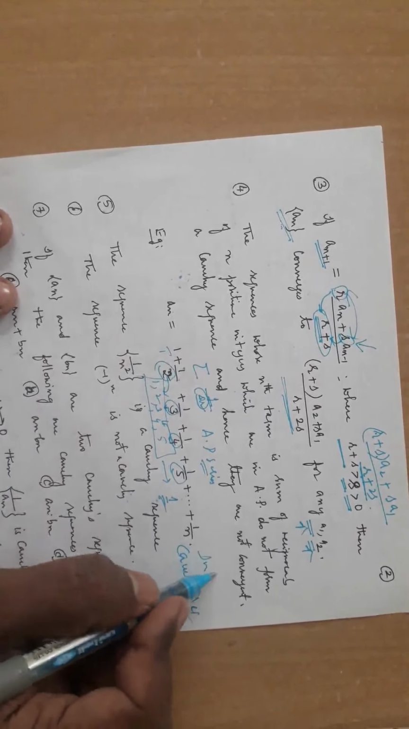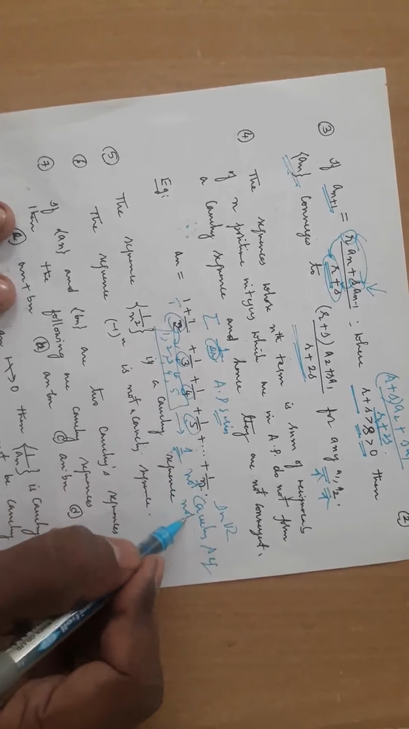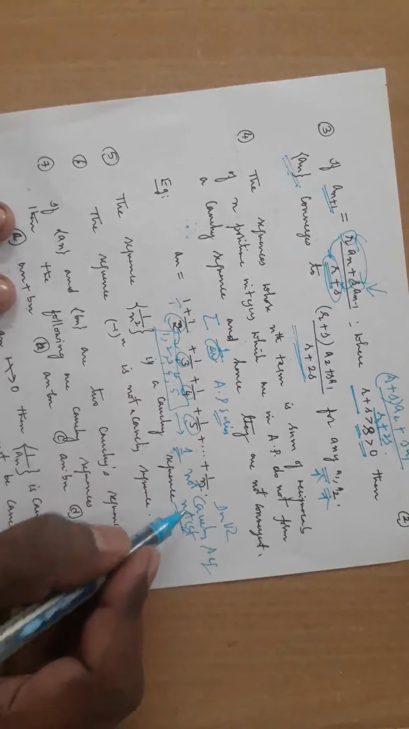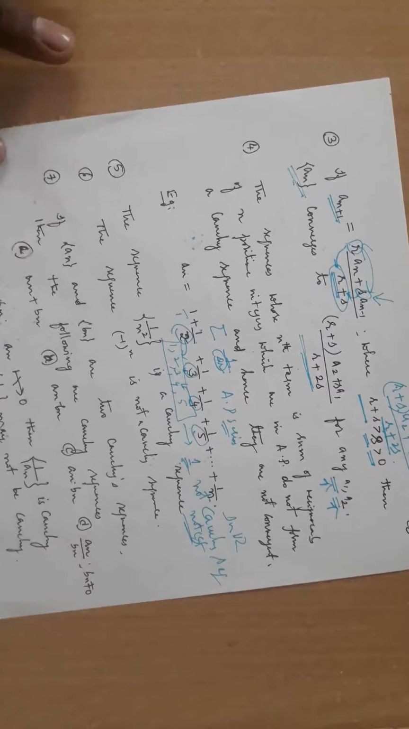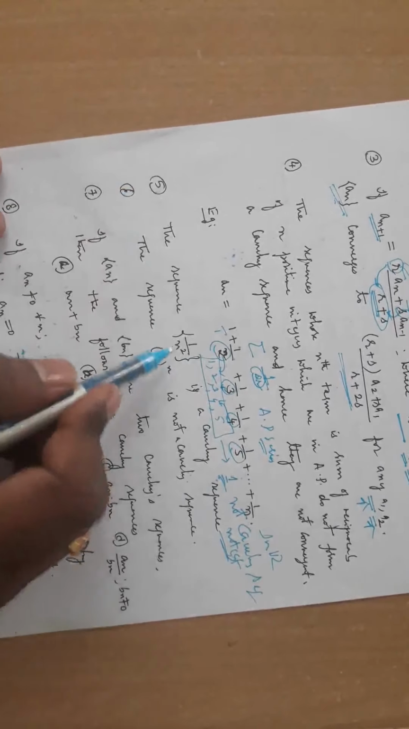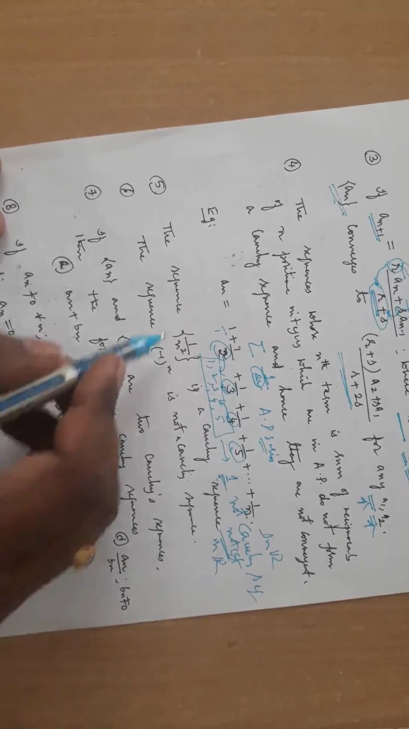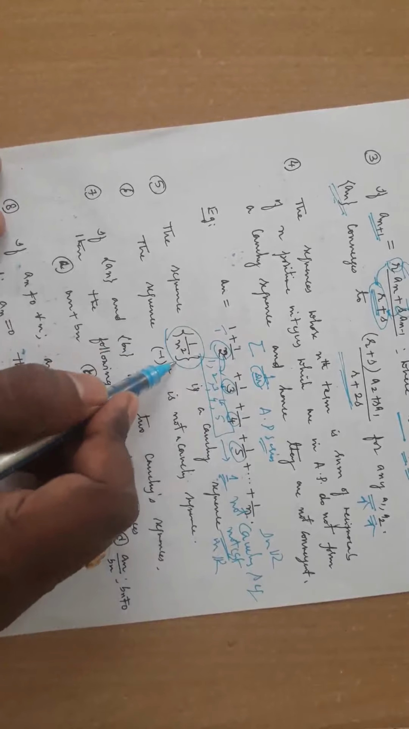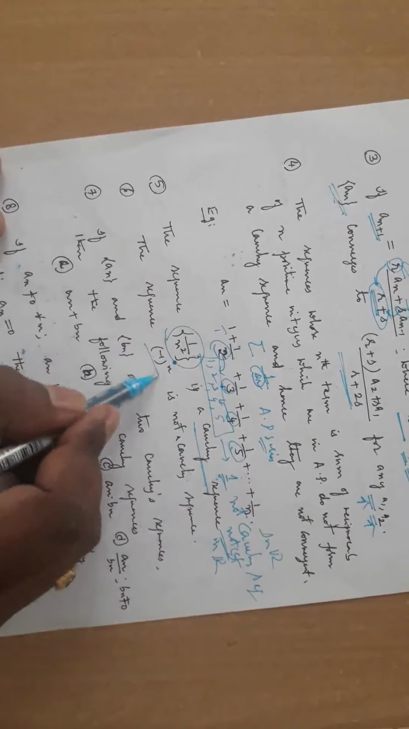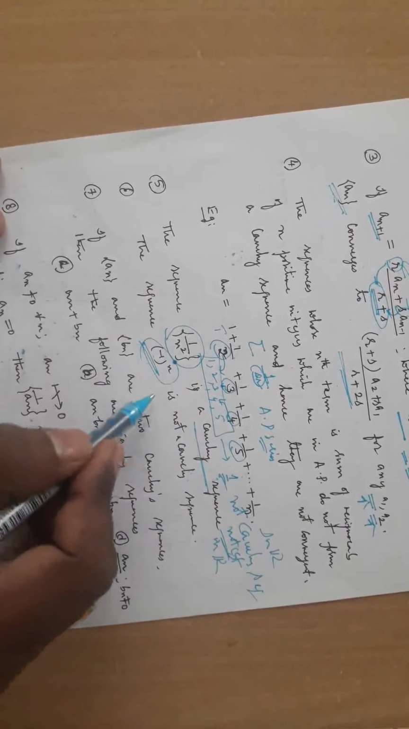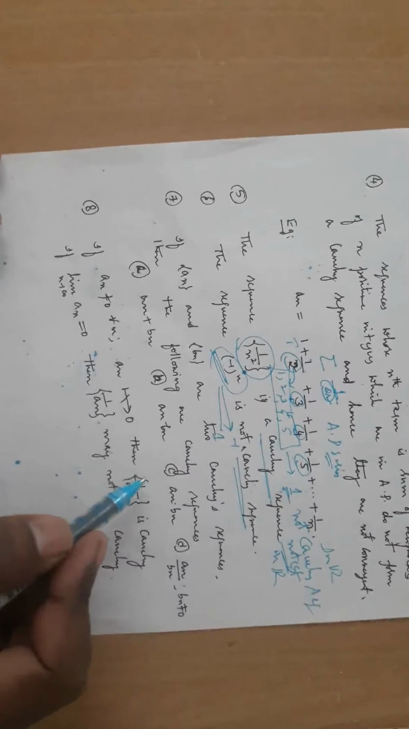Since you are in R, there is no difference between a Cauchy sequence and a convergent sequence. Not Cauchy implies not convergent, right? Because Cauchy is convergent. If it is not Cauchy, it means not convergent. Clear? Then fifth: 1 by n square is a Cauchy sequence. Why? Because 1 by n square is convergent. It converges to 0. If it is convergent, there is no difference between convergence and Cauchy. Minus 1 by n is not a Cauchy sequence, because minus 1 is not convergent. It oscillates between minus 1 and plus 1. So it is not a Cauchy sequence.